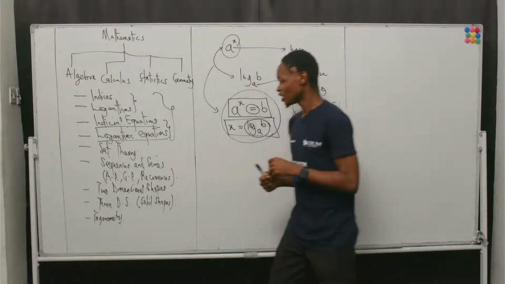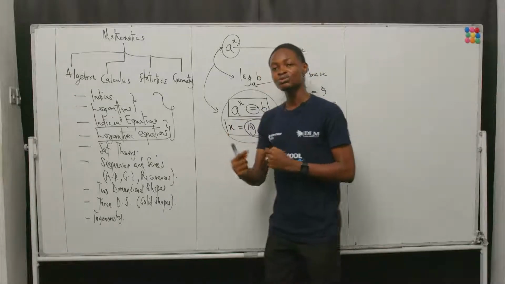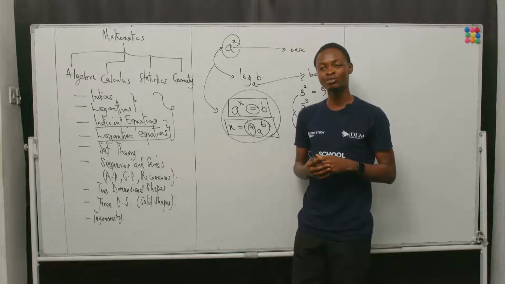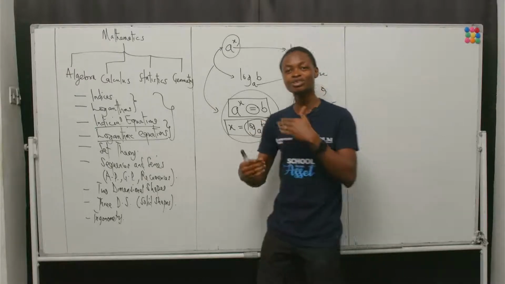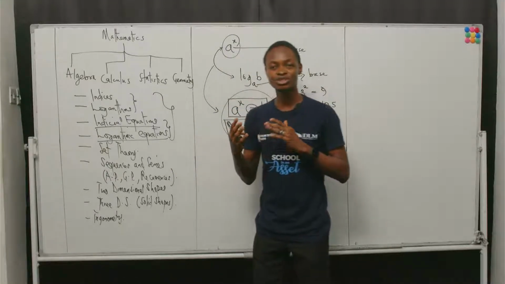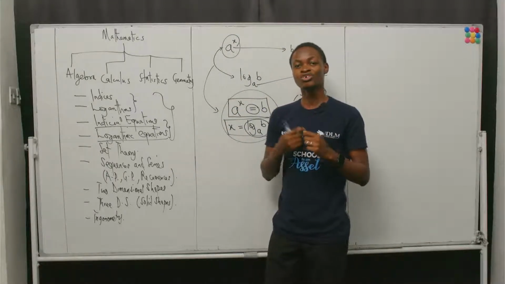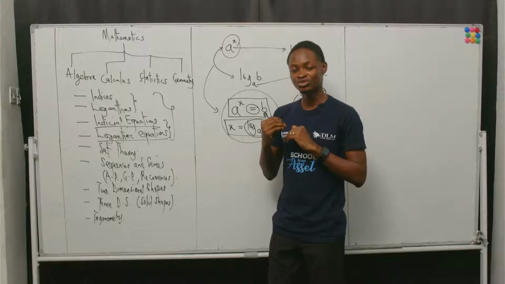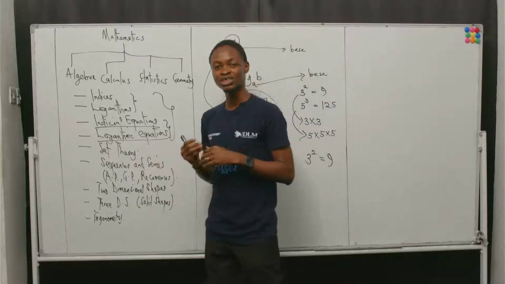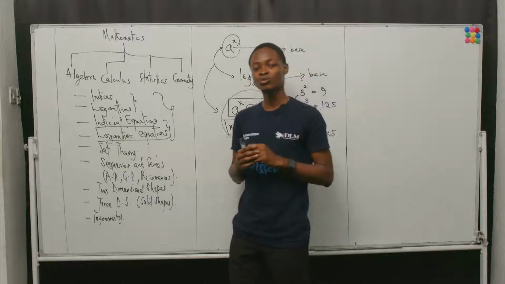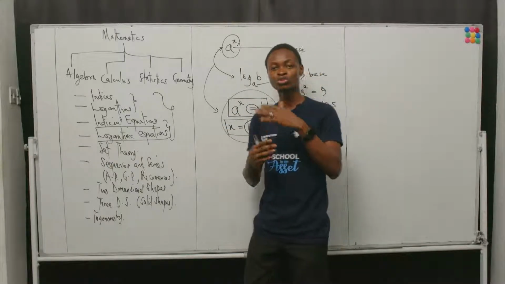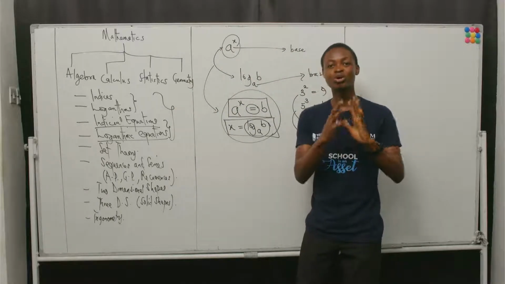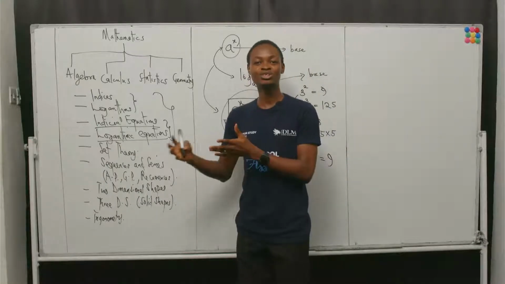For instance, when we talk about the concept of quadratic equations, it's not in this list, but it's also something we'll be talking about very, very seriously. When we talk about quadratic equations, we talk about equations where the highest power is 2. You'll find out that later on, after you have left it for a long while, you get exposed to what we call polynomials, which are equations or expressions where the power can either be 1, 2, 3, 4, and so on. What it means is that a quadratic equation is just like a small child inside the concept of polynomials.